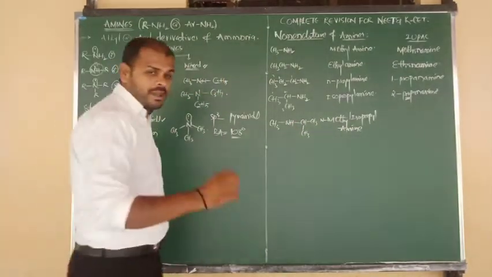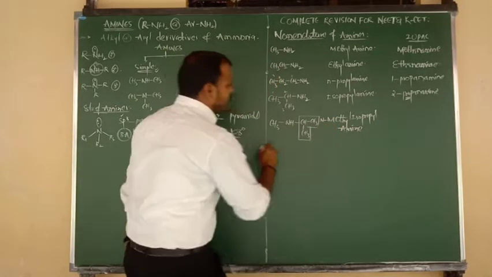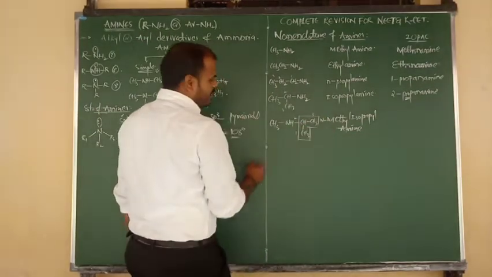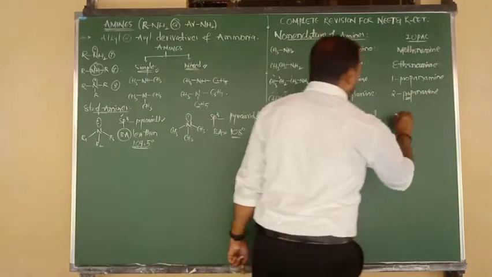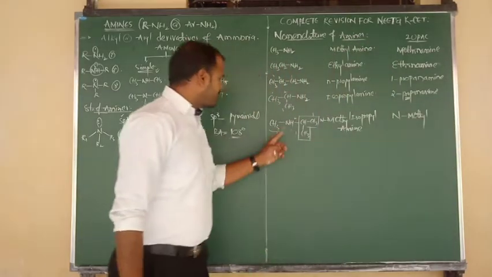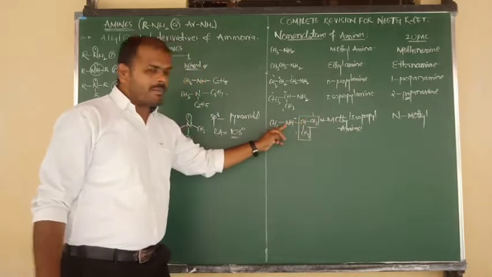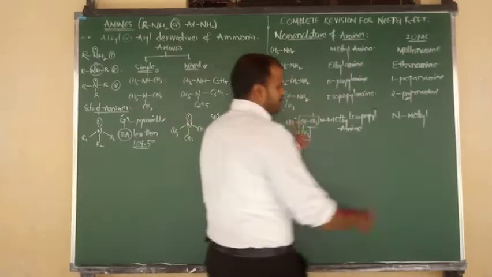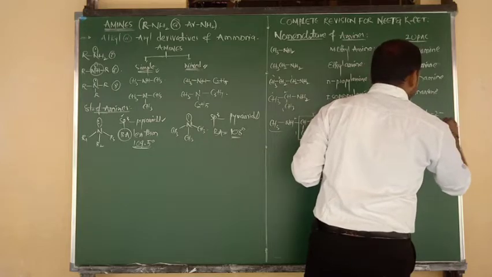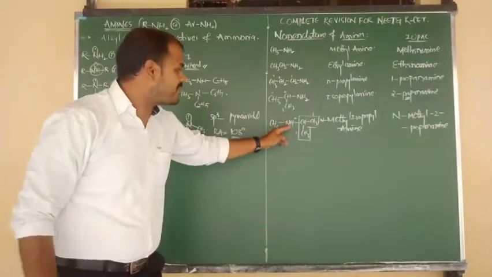No problem. IUPAC: this is your main chain, meaning it is going to act as the root word. So this is carbon number 1, carbon number 2 and carbon number 3. Nitrogen is connected to methyl, so I am going to write capital N, meaning nitrogen, N-methyl. The side chain is over. Remaining root word is prop-2-amine, or 2-propanamine. So N-methyl-2-propanamine. In that manner, try to write the common name and IUPAC name of secondary amines.